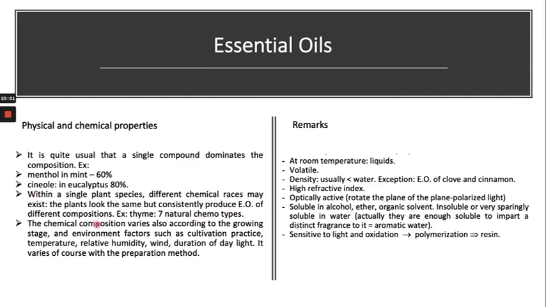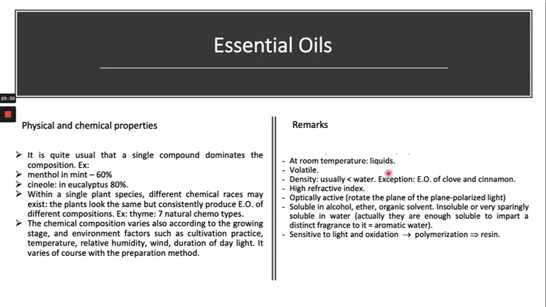This chemical composition can vary, which totally depends upon the growing stage, environmental factors, cultivation practice, temperature, relative humidity, wind, duration, and daylight. That is the reason two of the same plants from different localities have different chemical constituents.